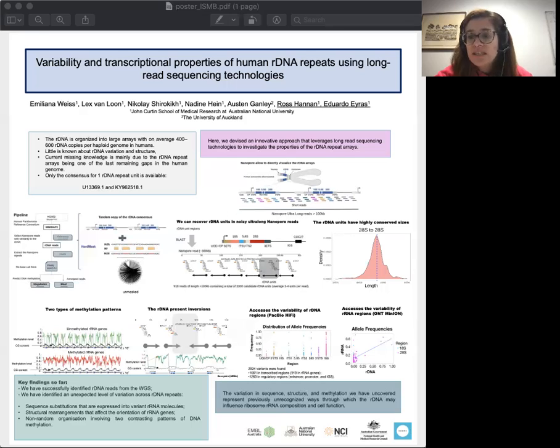We also investigated the presence of sequence variants in the rDNA. To do that, we used PacBio HiFi reads from the same dataset that's available from the Human Pangenome Reference Consortium. By using the same pipeline, we were able to identify a total of 2,925 variants that are distributed, and I'm showing this plot, across the rDNA regions.